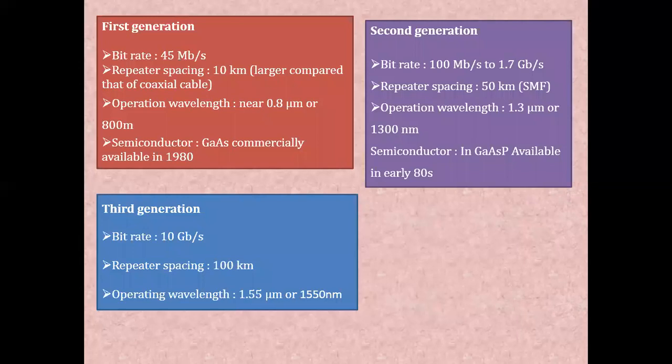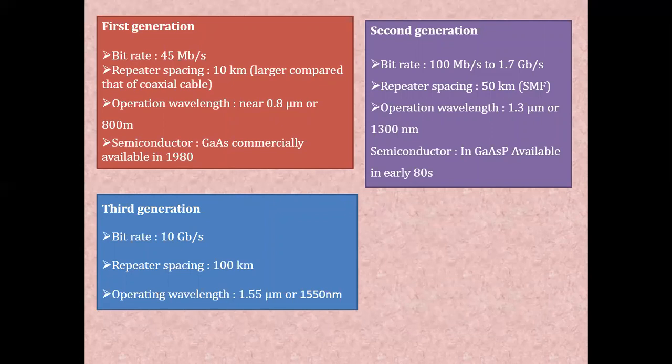When we talk about the fiber optic communication system, we have different generations. In the first generation system, we used gallium arsenide semiconductor technology as a laser, operating in the range of 0.8 micrometer or 800 nanometer. The other specifications were: bitrate about 45 megabits per second and repeater spacing in the range of 10 kilometer.